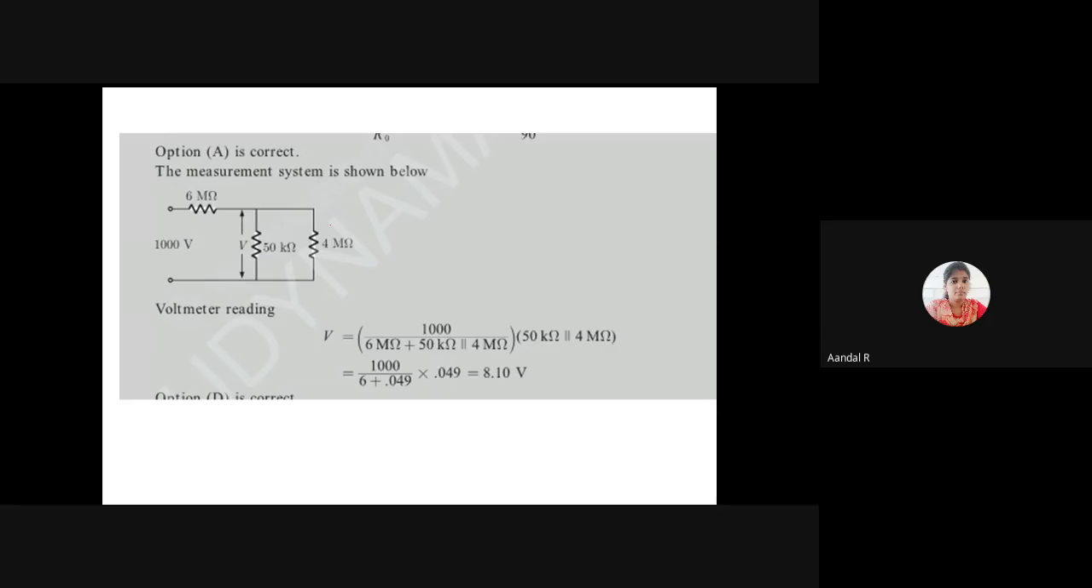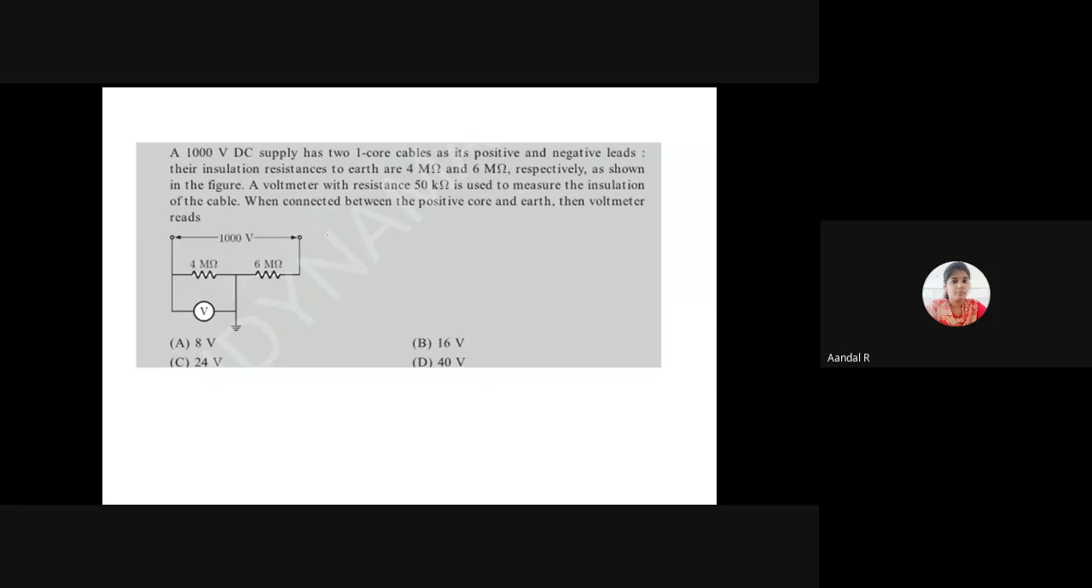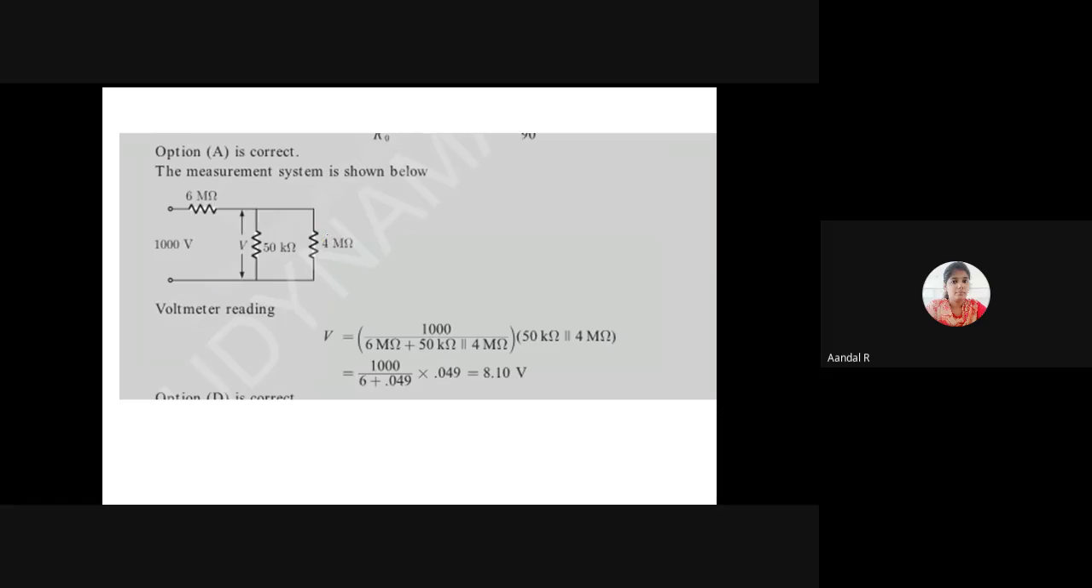This is the 4 mega ohm insulation resistance, and another one is 6 mega ohm. Here the voltmeter is connected across the 4 mega ohm. I have to calculate the voltage across this. For this, I am applying the voltage division rule. The voltage division rule is source voltage times particular resistance divided by total resistance.